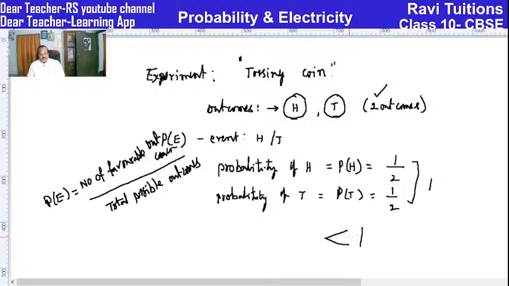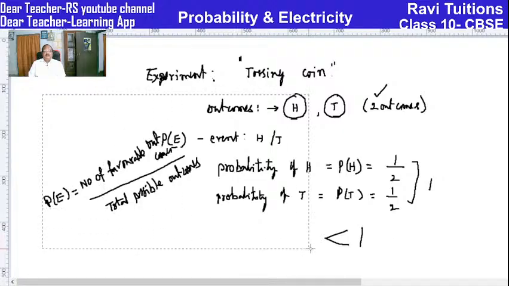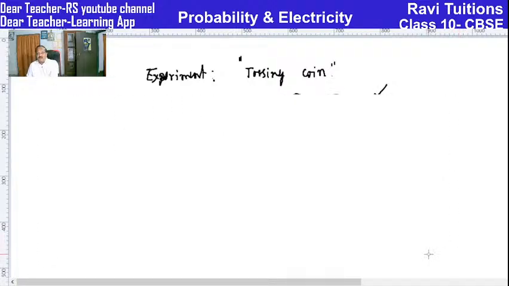Then what about tossing two coins? Let us have one more experiment. Here we have tossed only one coin. Now let us have tossing two coins.